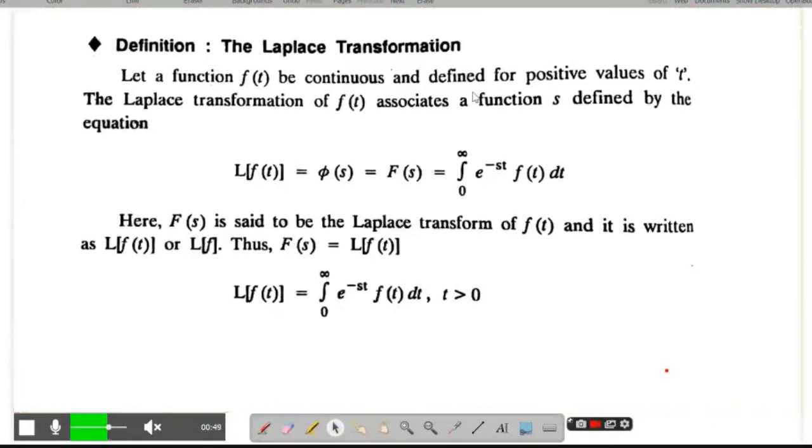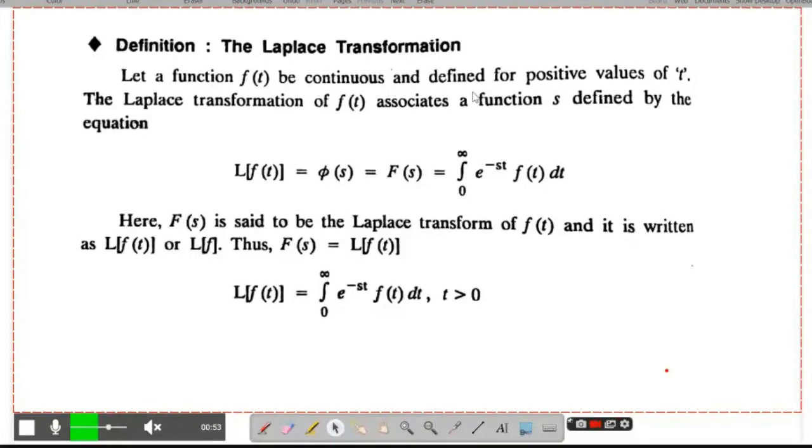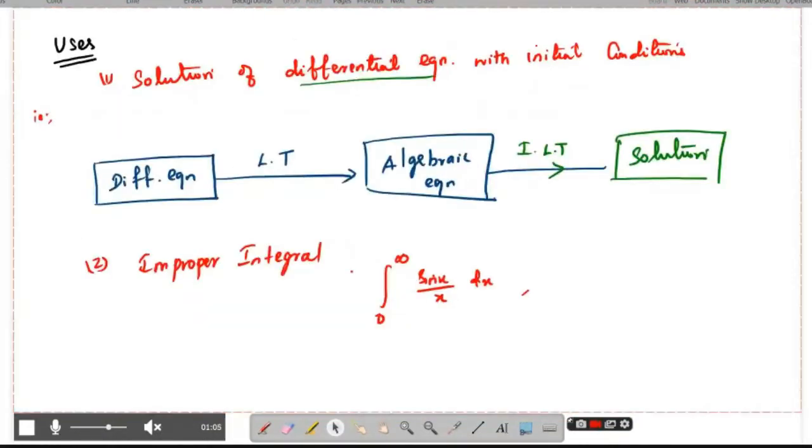So what is a Laplace transform? Why are we going to study the Laplace transform? Suppose you want to find the solution of a differential equation. You can easily find the solution of a differential equation with the help of the Laplace transform.